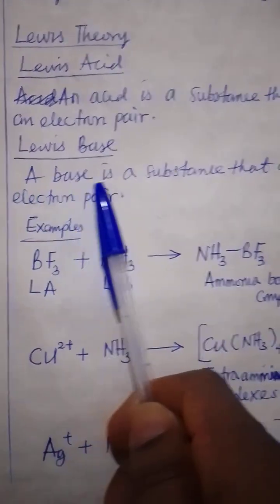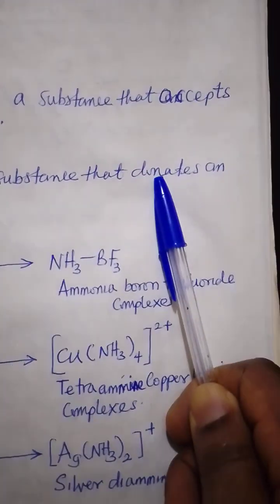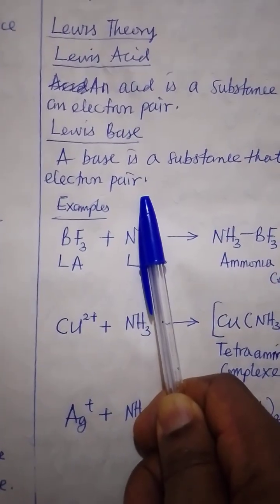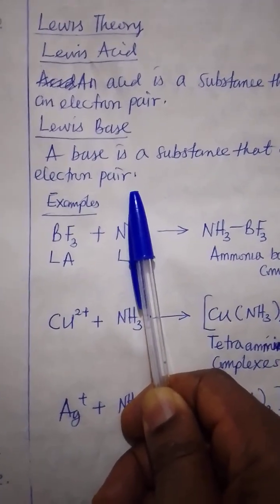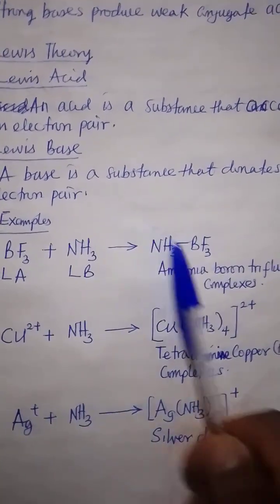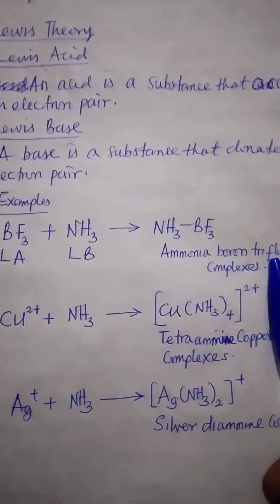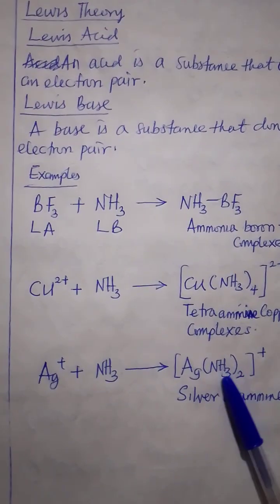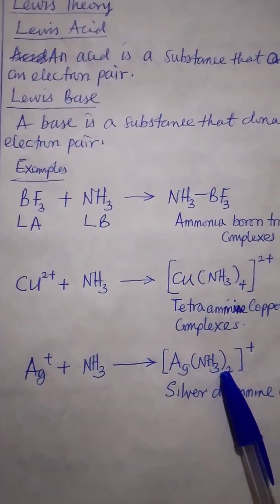That means a base is a substance that donates an electron pair. So the base donates the lone pair of electrons, and when this is done, a dative bond is formed. So Lewis theory actually leads to a coordinate product.